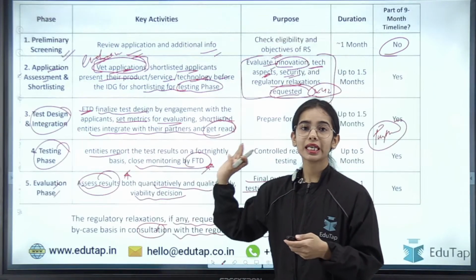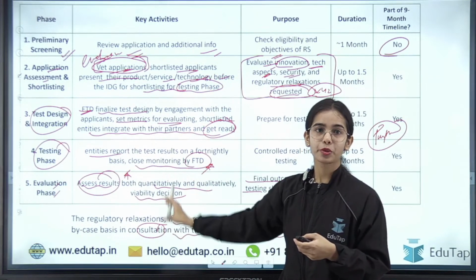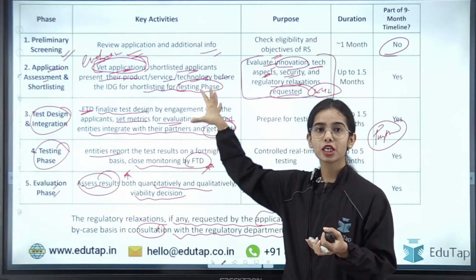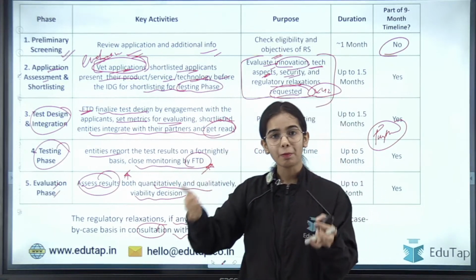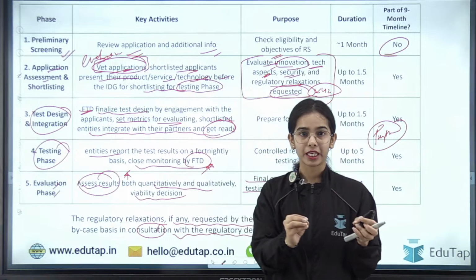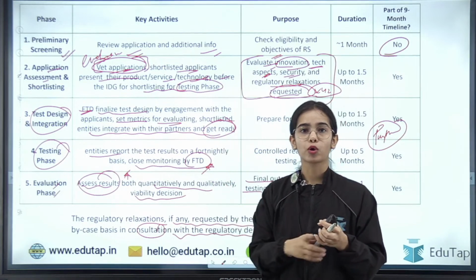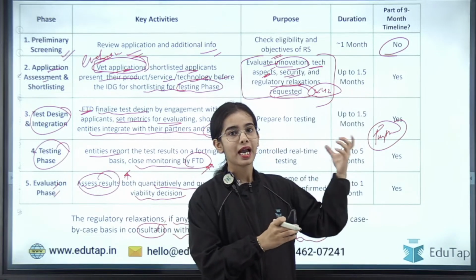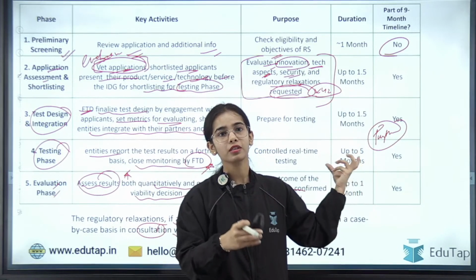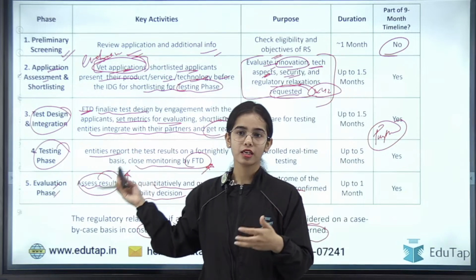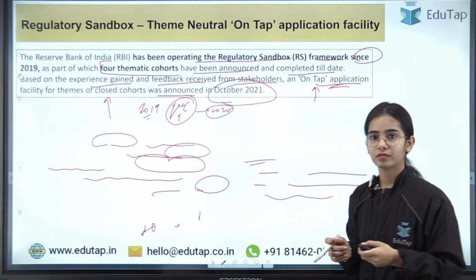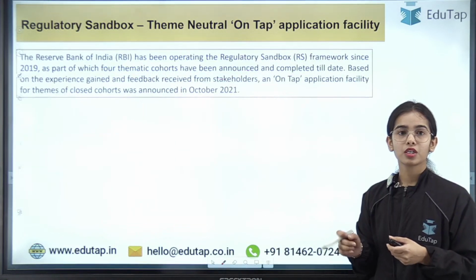That means the end-to-end process will be the same, and applicants coming through the on-tap facility also have to follow the timeline: within 9 months they have to finish, and up to 5 months will be given for their testing phase. So the same process will be followed. Okay, so this is the idea.